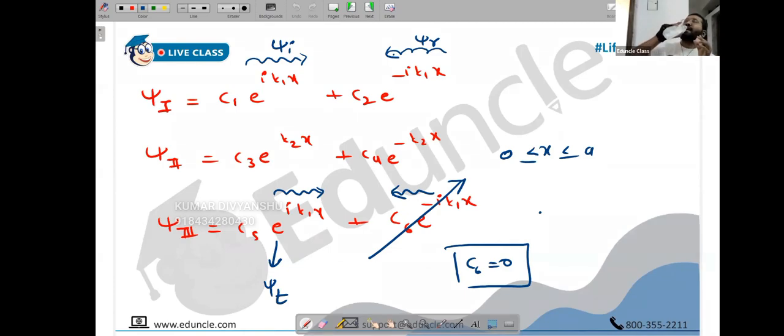Two can be from the continuous wave function, another 2 from the derivative. Basically, we have 2 boundaries this time. We don't have 1 boundary. One boundary is between regions 1 and 2, another boundary is between regions 2 and 3, people. That's it. But never equate 1 and 3 in haste.